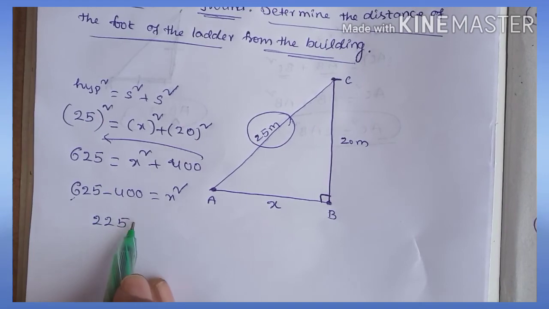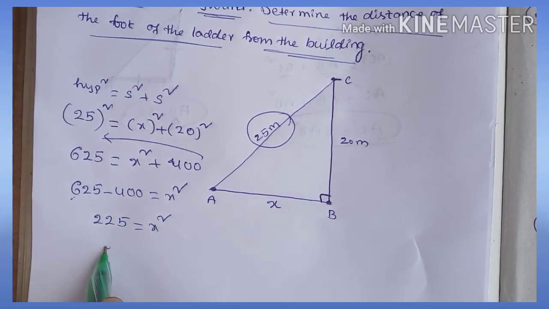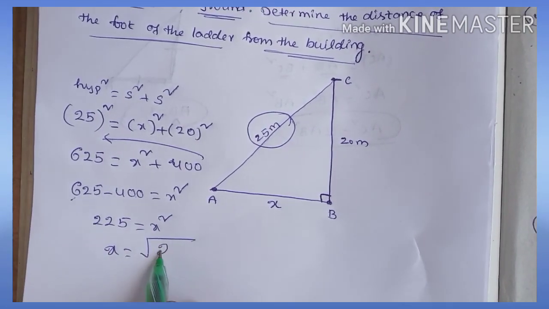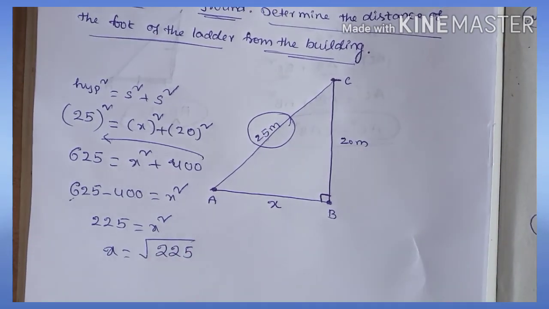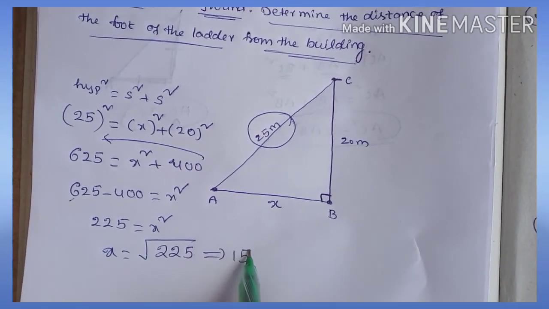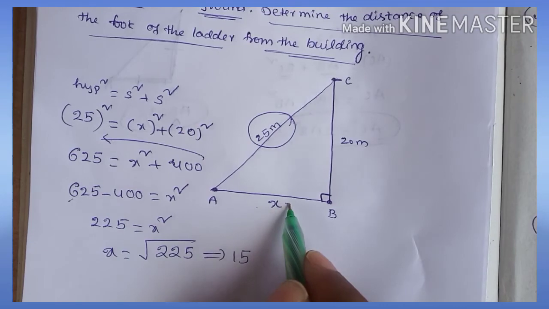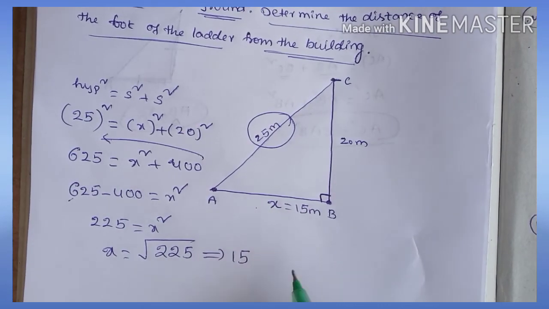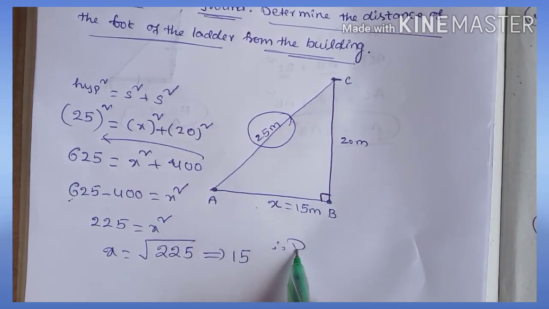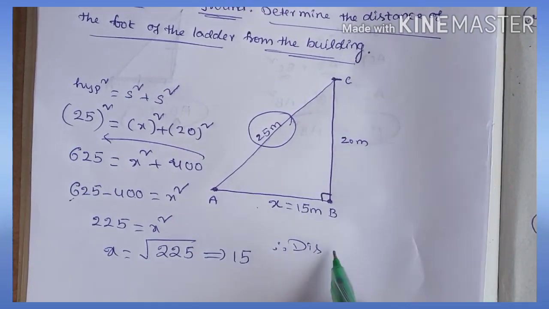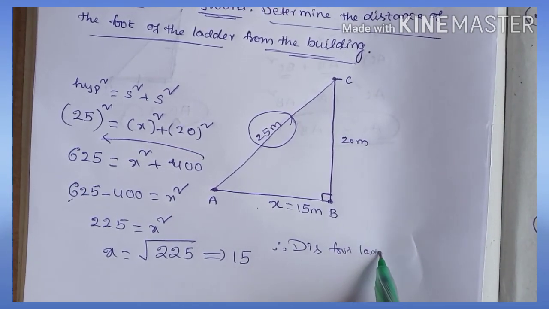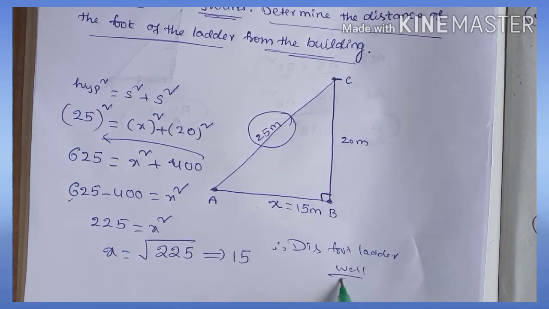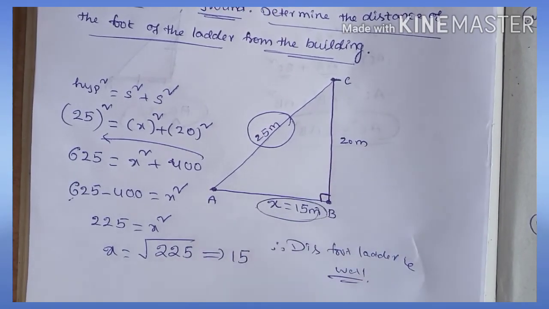Subtraction value 225 is equal to x square. Then x is equal to root 225, which is 15. So the value of x is 15 meters. Therefore the distance between the foot of the ladder and the wall is 15 meters.